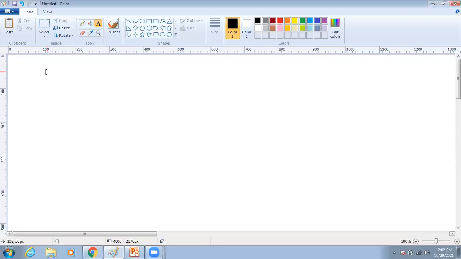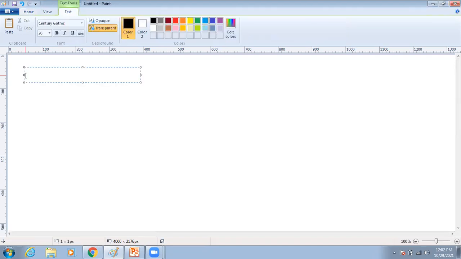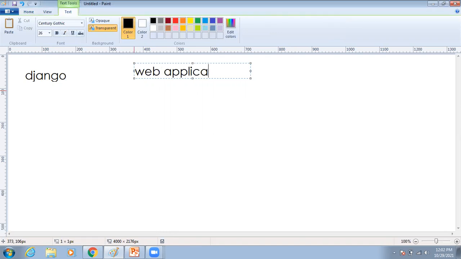So today we are going to discuss a complete overview of the Django framework. Before starting with the Django framework, I will give you a small example. For example, I have one web application.